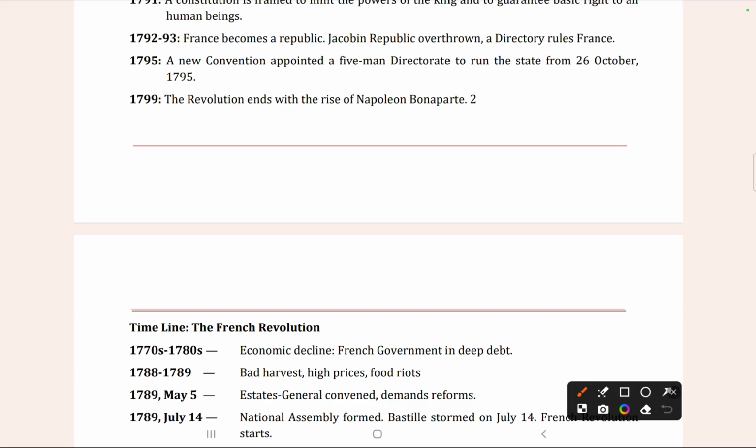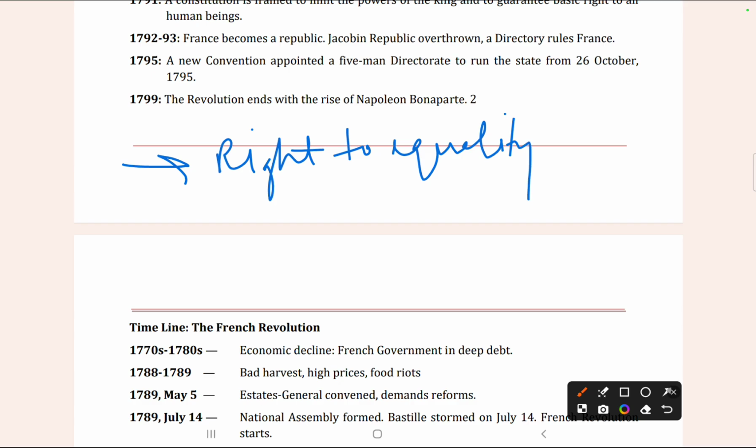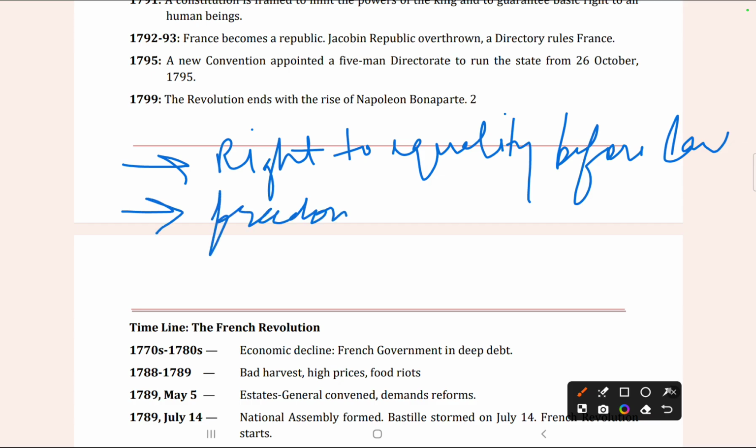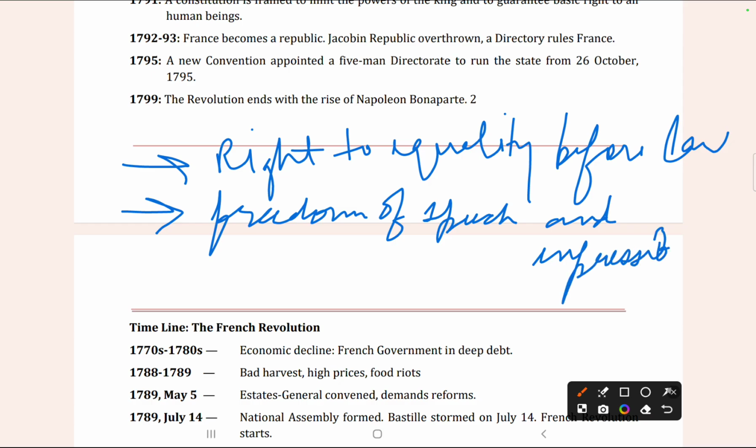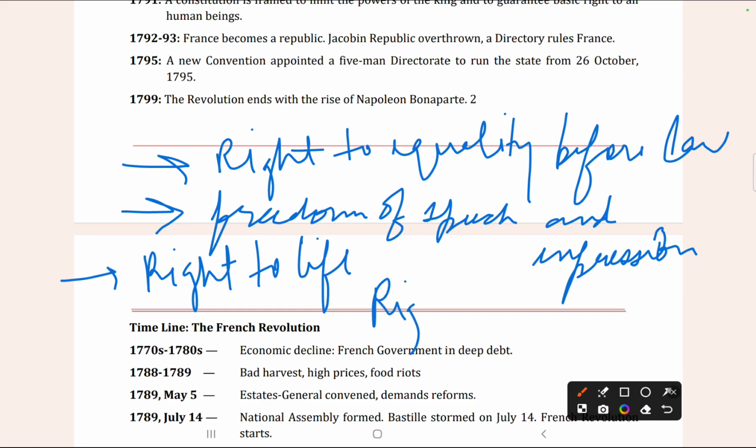So what key rights were declared? Some rights of man and citizen that were declared were: right to equality before law, second, freedom of speech and expression, next was right to life, and right to resist oppression.